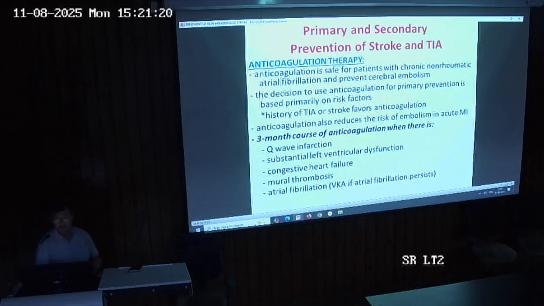Then there is a role of anticoagulation therapy. Anticoagulation is safe for patients with chronic non-rheumatic atrial fibrillation and prevents cerebral embolism. The decision to use anticoagulation for primary prevention is based on the risk factors. And if the person has a history of TIA or stroke, it favors anticoagulation. Anticoagulation also reduces the risk of embolism in acute MI. A 3-month course of anticoagulation is given when there is a Q-wave infarction, substantial left ventricular dysfunction, congestive heart failure, mural thrombosis or atrial fibrillation. In these conditions, we can go through anticoagulation with the use of low